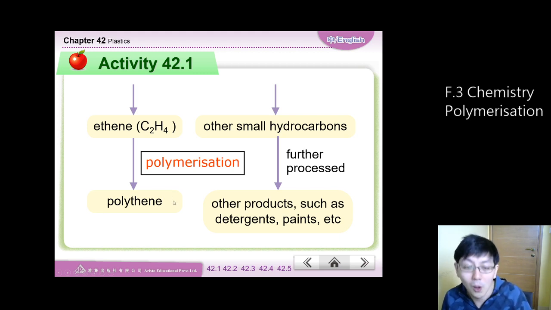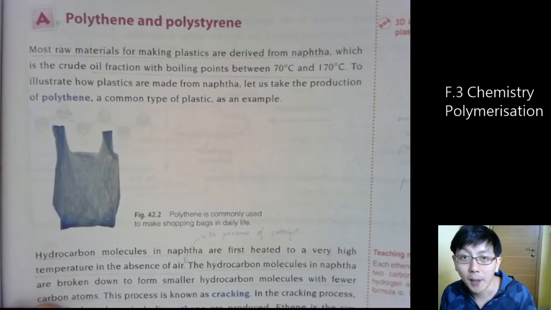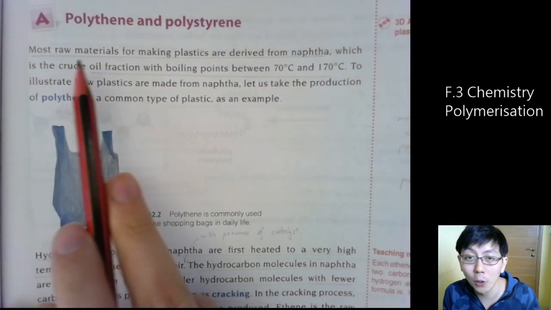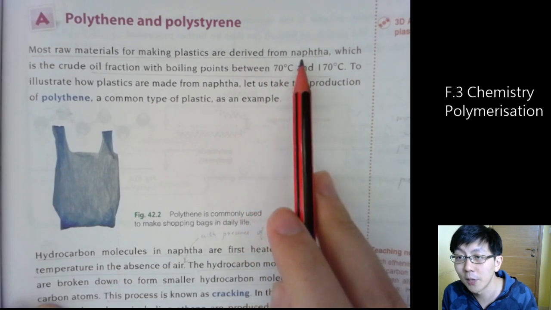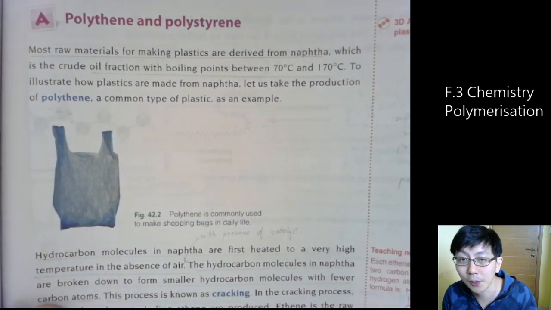Okay, now we really go to the underlining part. Page 85. Please underline this. Most raw materials for making plastics are derived from naphtha, an oil fraction with boiling points between this temperature.